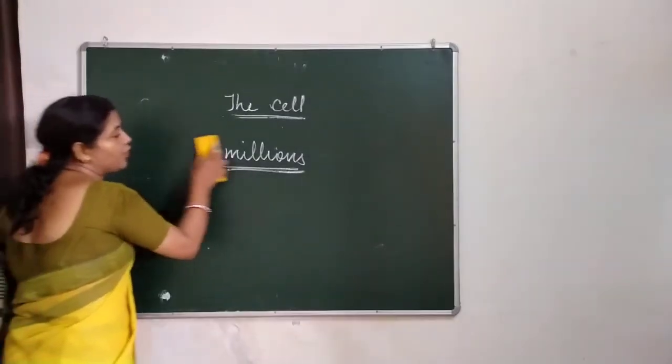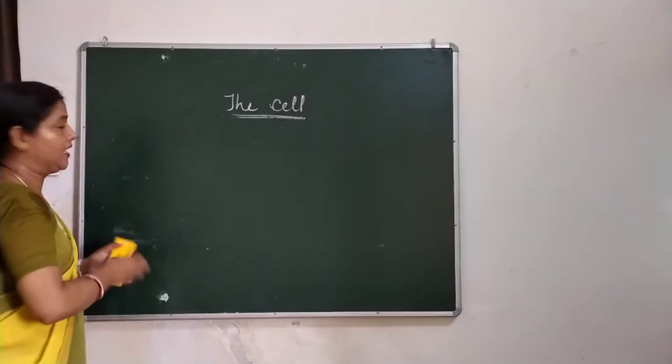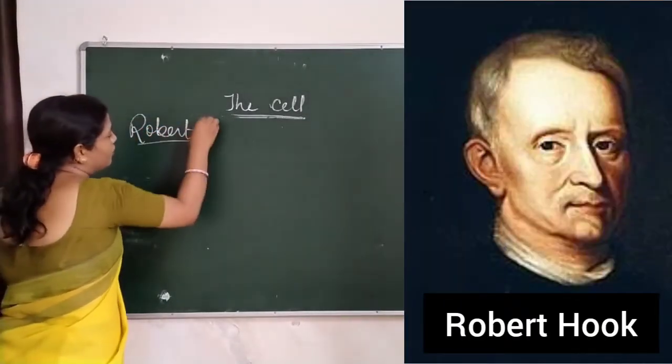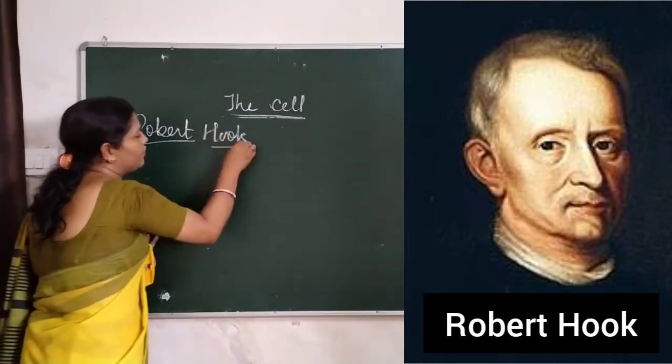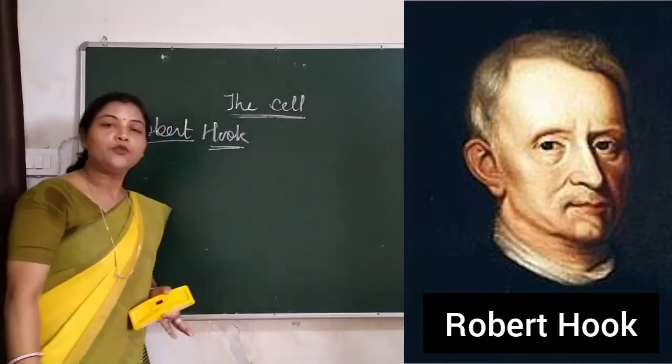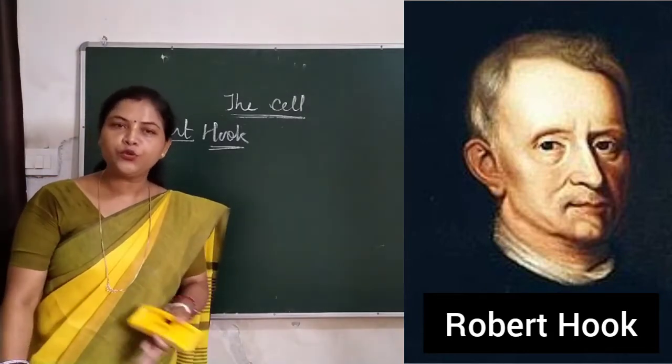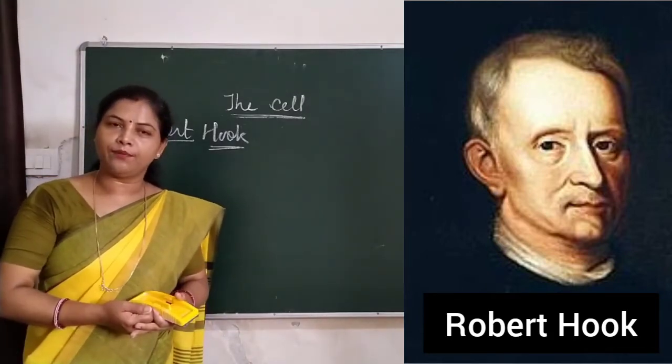Now what is the story of its discovery? He was Robert Hooke. He must have been very curious to know how plants and animals grow, why they grow, and what is found inside them.